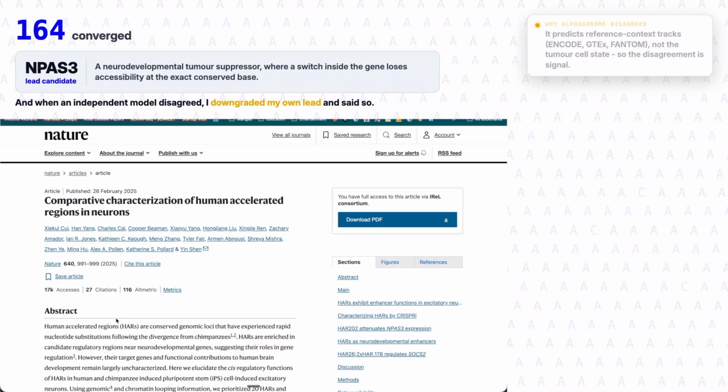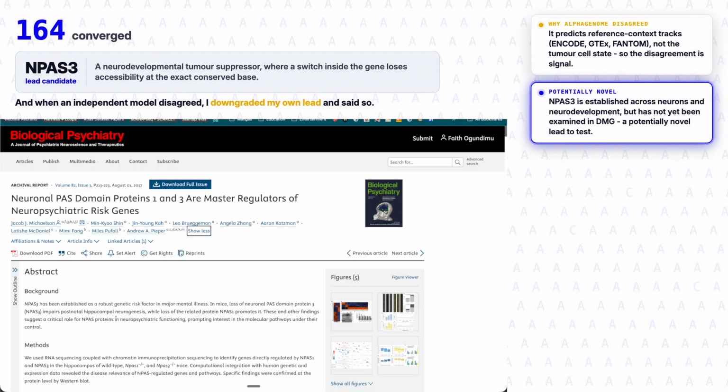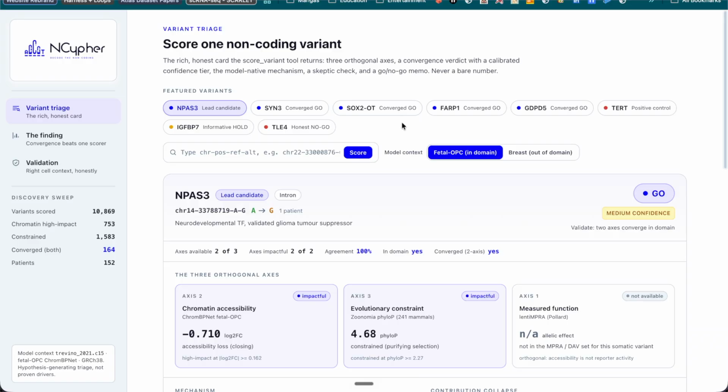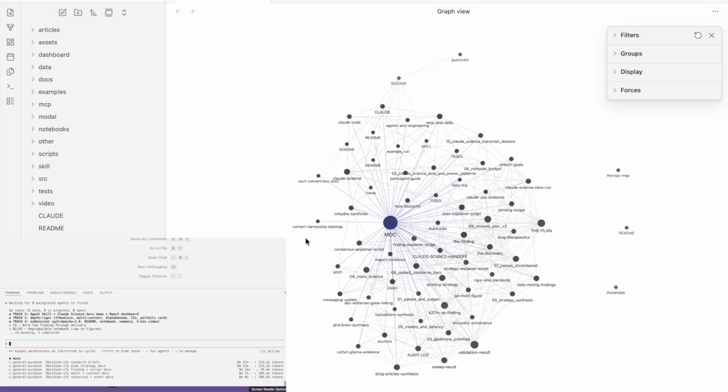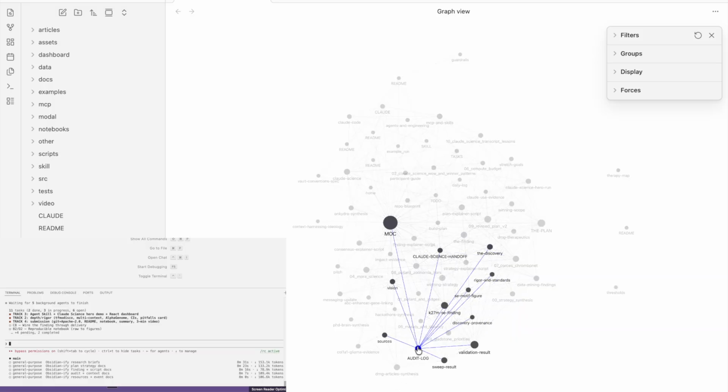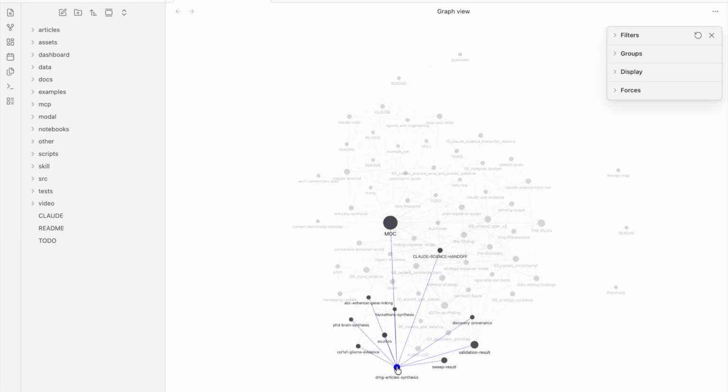164 converged, and one kept rising to the top. NPAS3, a neurodevelopmental tumour suppressor, where a switch inside the gene loses accessibility at the exact conserved base. Every step is kept honest in a versioned second brain, a context harness so the work survives long sessions.